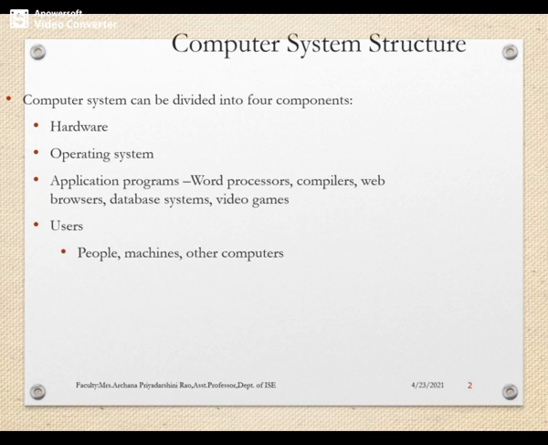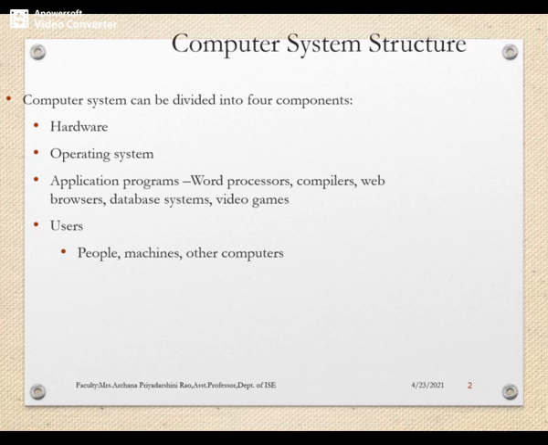So, next is talking about the computer system architecture. What is this computer system structure? A computer system is basically divided into three main components. That is hardware, operating system, and application programs.